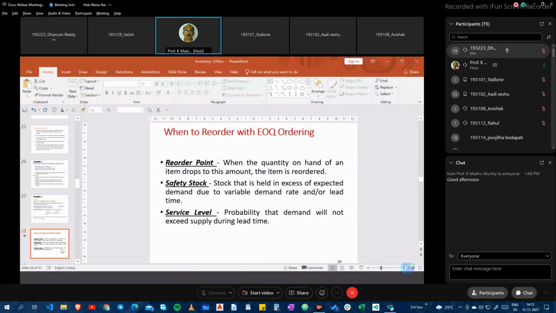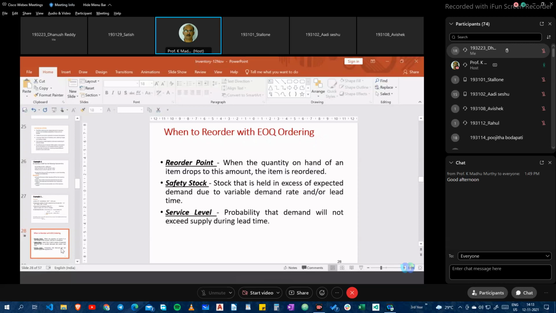What I say is, if my demand exceeds 300, there should not be a chance of more than 5% of a stockout happening. That means my service level is 95%, and the stockout level is only 5%. I am limiting to this. So this is the way we wish that we could make decisions for our organizations.